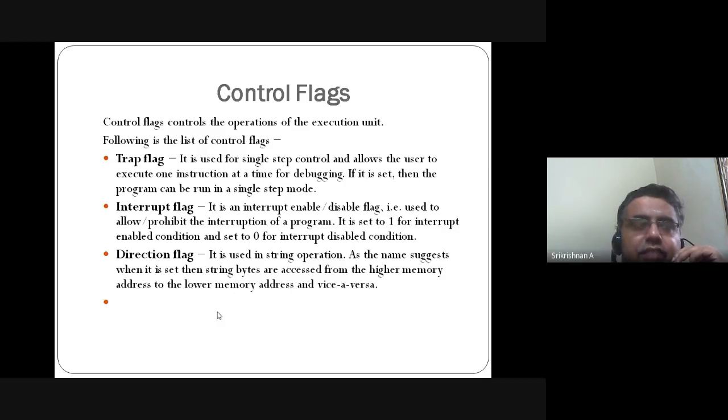The processor is powerful enough to allow or disallow the interruption. It is set to 1 for interruption. Otherwise, it is set to 0 for interrupt disabled. So it only has a 1 or 0 condition. The interrupt flag takes that part.